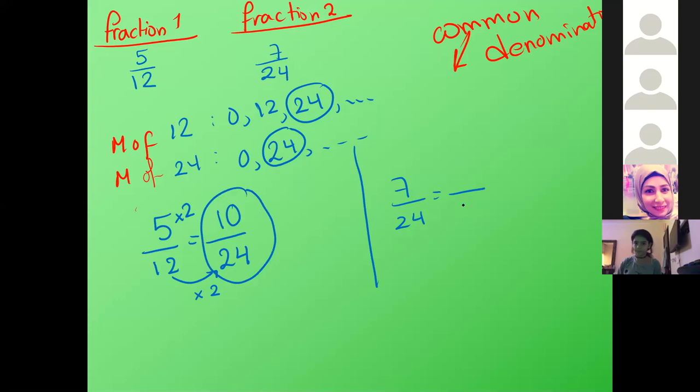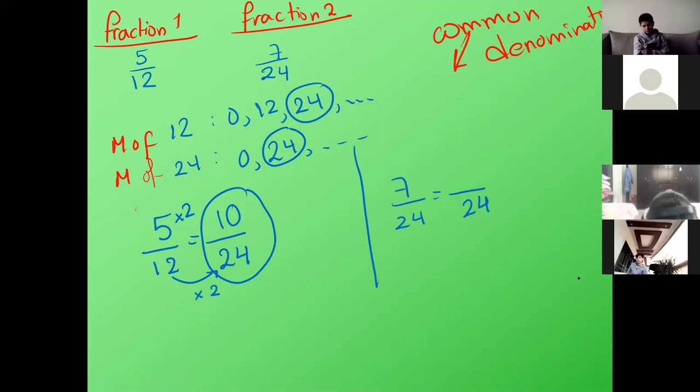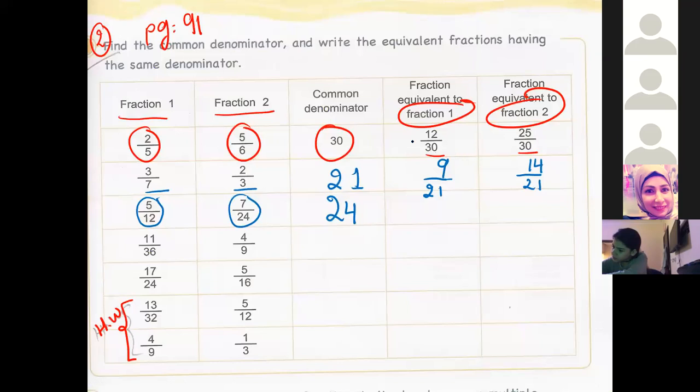The second one, ya Hassan. Yes, 7 times 24 times 1 equals 24 and 7 times 1 equals 7. So the fraction stays as it is, 7 over 24. So we have 10 over 24 and 7 over 24.